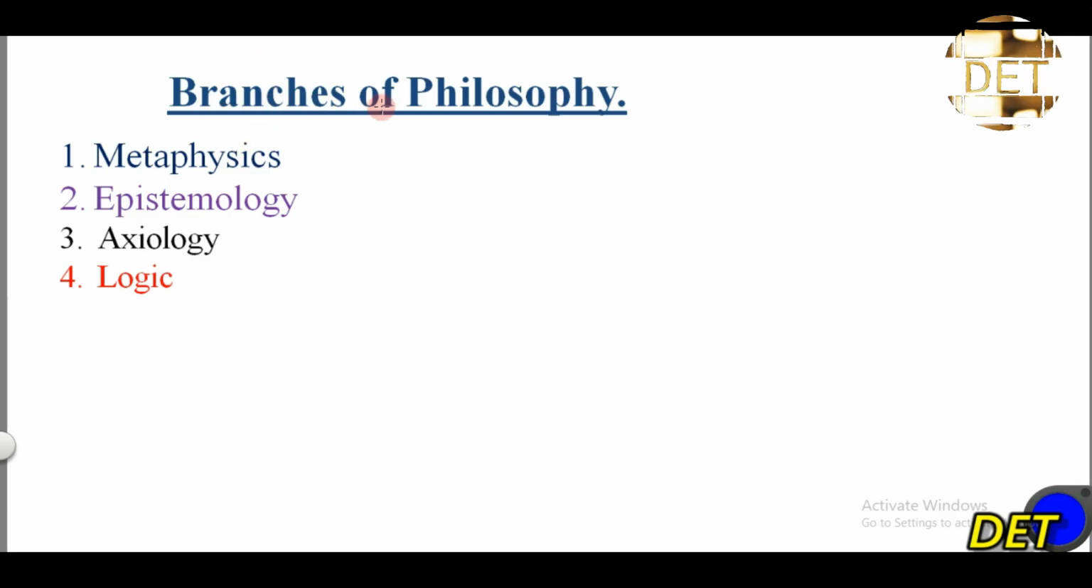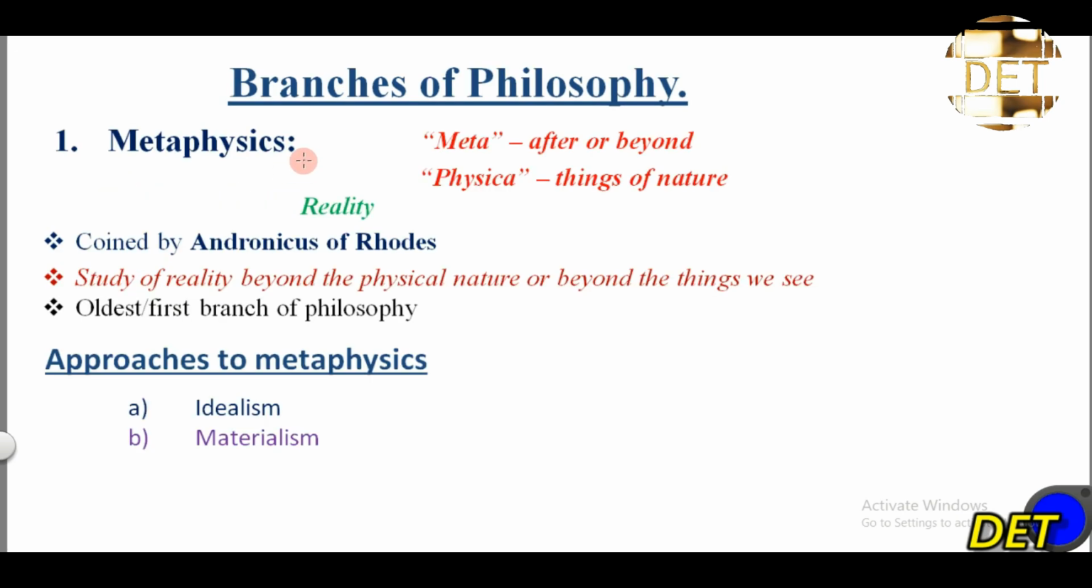In this video, we're going to look at the branches of philosophy. Basically, we have four branches of philosophy. They are metaphysics, epistemology, axiology, and logics. So let's look at the first branch of philosophy that we have, which is metaphysics.